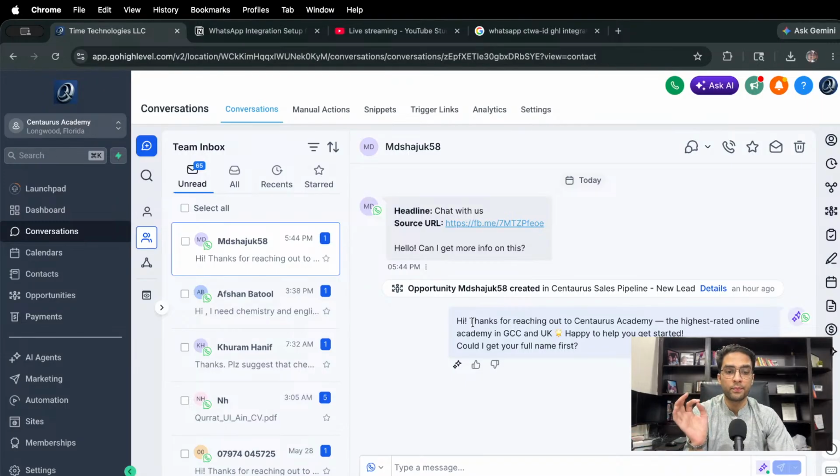But the chat agent just sent a message immediately, at the same time, as you can see, and then it says, "Could I get your phone line?" Now Meta knows that these people are excellent at responding to their customers, which is great. And then it says opportunity created in Centaur sales pipeline, right?